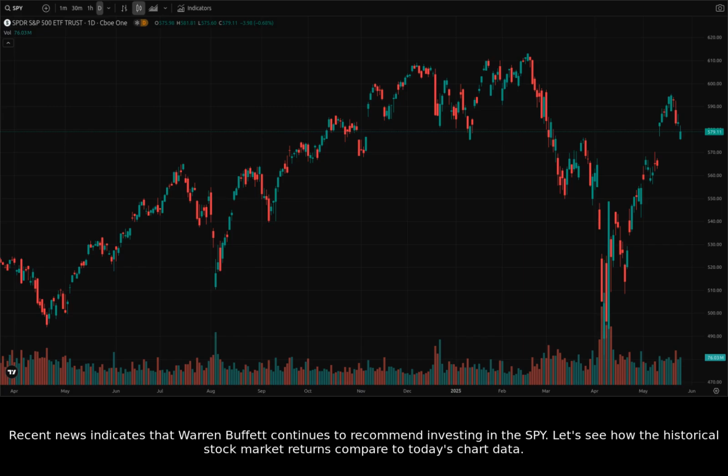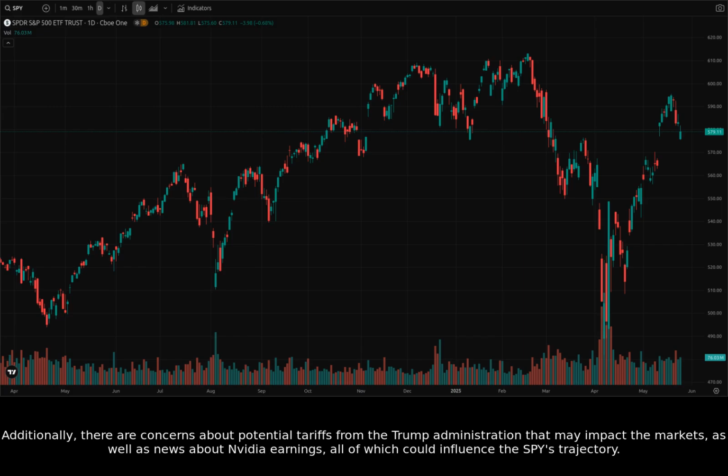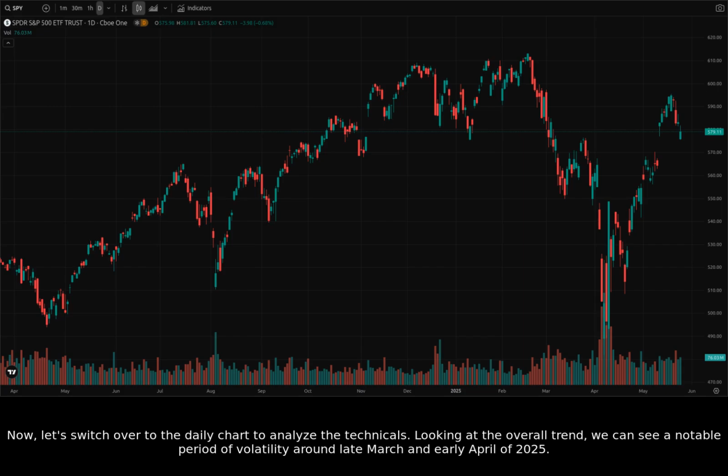Let's see how the historical stock market returns compare to today's chart data. Additionally, there are concerns about potential tariffs from the Trump administration that may impact the markets, as well as news about Nvidia earnings, all of which could influence the SPY's trajectory. Now, let's switch over to the daily chart to analyze the technicals.